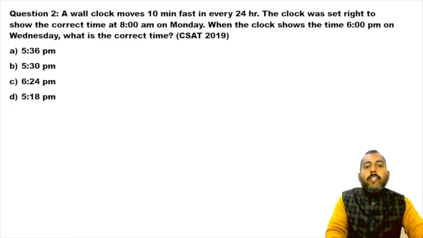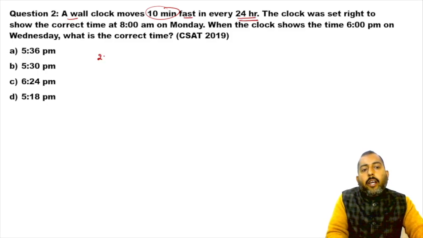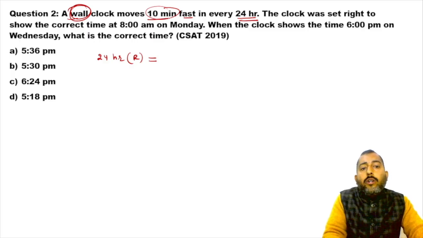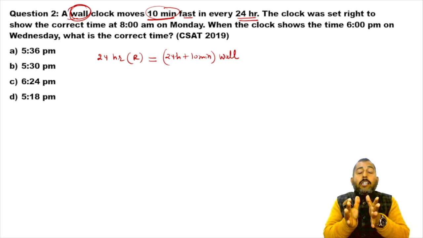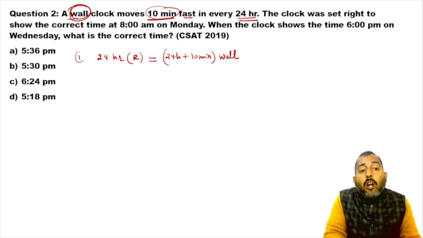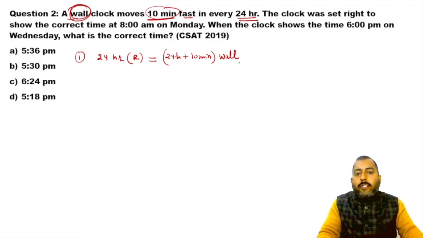In this question it is given that a wall clock moves 10 minutes fast in every 24 hours, which means if there are 24 hours in the right clock, then this wall clock will show 10 minutes extra. So the wall clock will show 24 hours plus 10 minutes. This is the time shown by the wall clock, and that is the meaning of the first line. Okay, now the next piece of information.